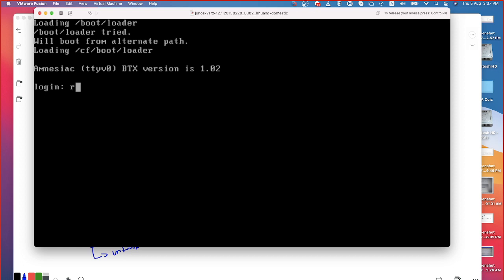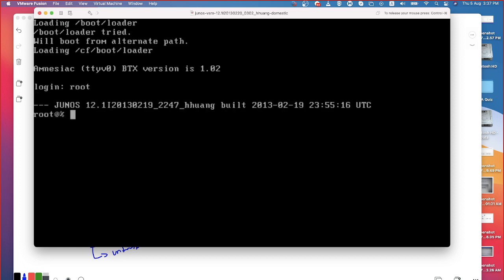Visible, right? You're able to see the screen.